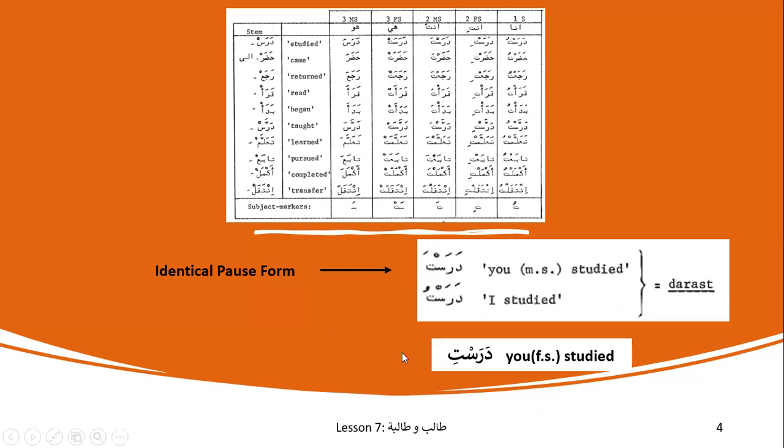And darasti will actually stay the way it is. You will not make any changes over here. So daras means I studied or you studied.